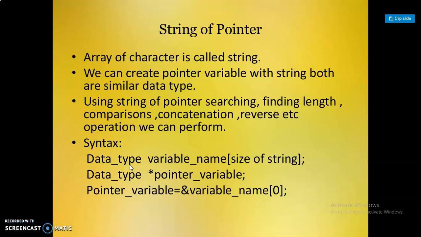And then the string of pointer. An array of characters is called a string, that means a sequence of characters. We can create a pointer variable with a string, both of similar type. Using a string pointer, operations like searching, finding length, comparison, concatenation, reverse, etc. we can perform. The syntax of this string pointer is data type, variable name, and size of string. The data type is by default only the string, and the pointer variable is represented by the star. Pointer variable equal to ampersand variable name of 0.